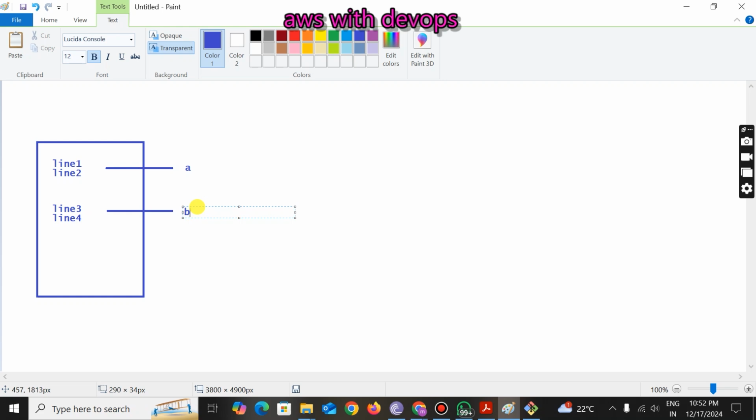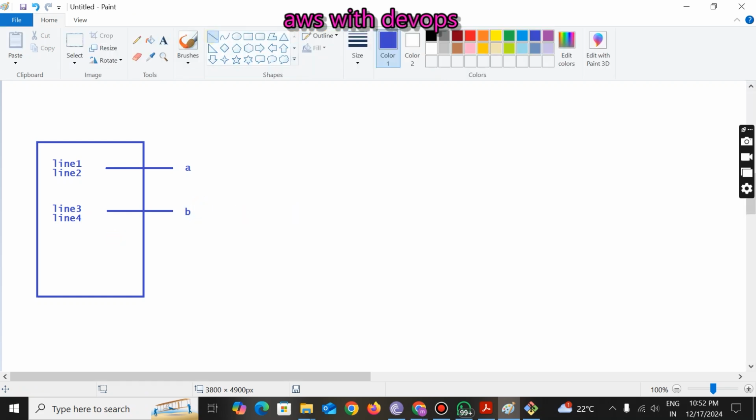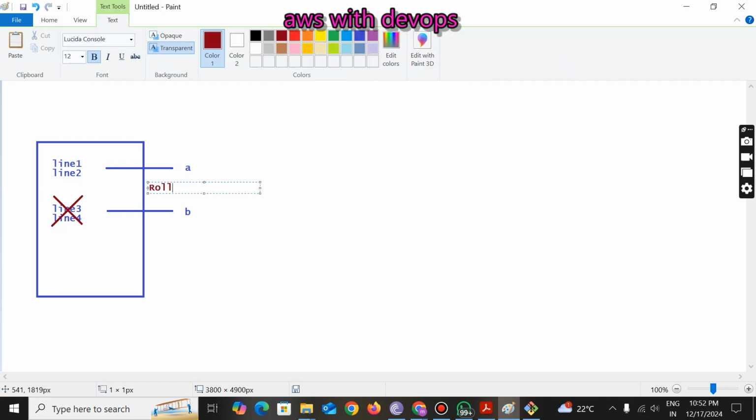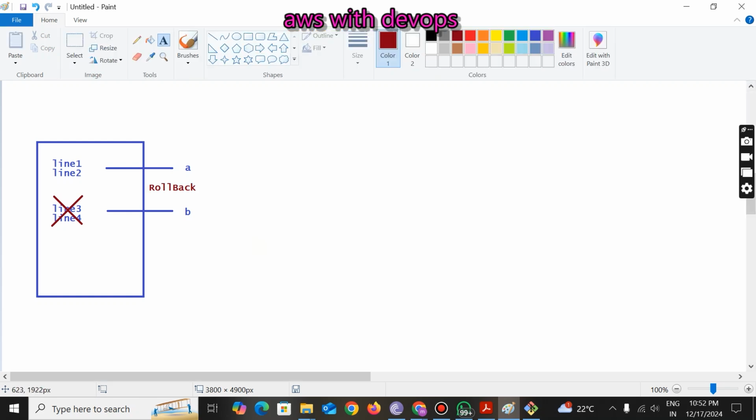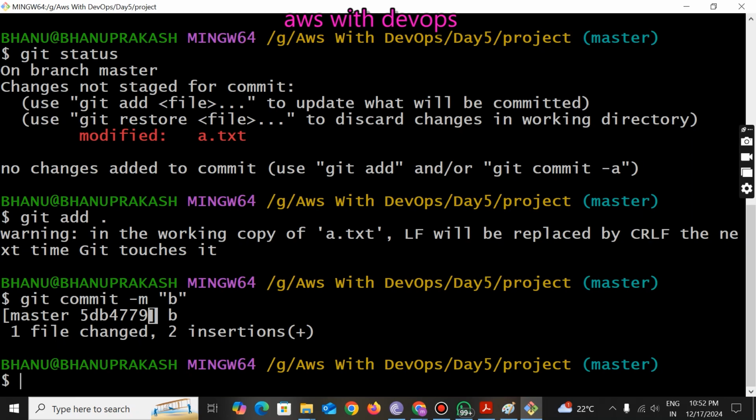Now my requirement is I don't require line number 3 and line number 4. It means that I want to revert back to commit A. That is possible with the help of the rollback feature, which is there in Git. That is only possible with the help of rollback. So to implement this, first of all, we need to get the ID of the commit.